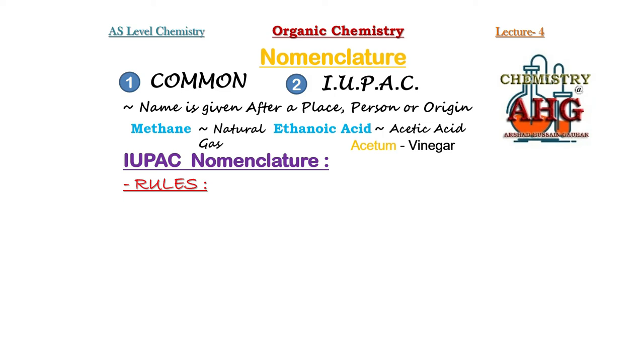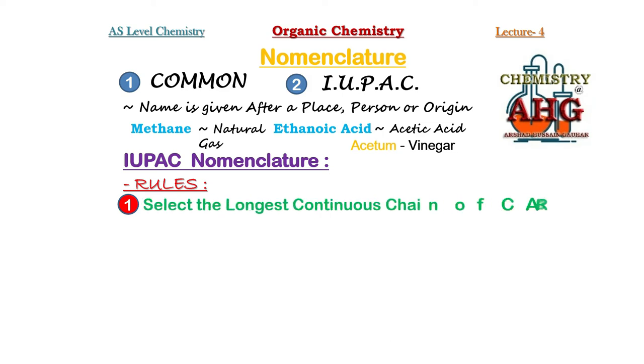Rule number one. Whenever we want to name any organic compound, the most important thing to start with, in the given structure, is to look for the longest continuous chain of carbon atoms. This is the most important feature that we must look at. The longest continuous chain must be made up of carbon atoms.